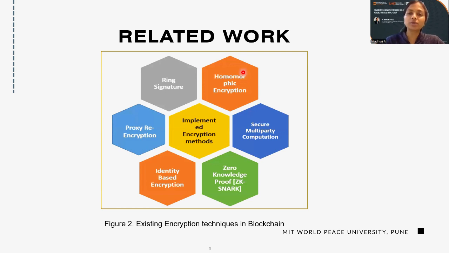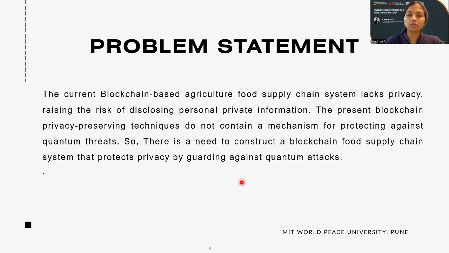And even secure multi-party computation. So these are some of the implemented encryption technologies, and I have gone through some of the papers. But one problem with all these papers is that they can't deal with quantum computing. So to deal with quantum computing, we require another kind of algorithm. So I studied some theory for zero knowledge proof, that is ZK-SNARK and ZK-STARK.